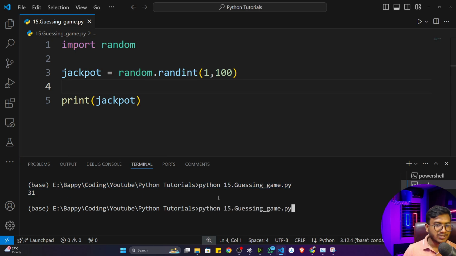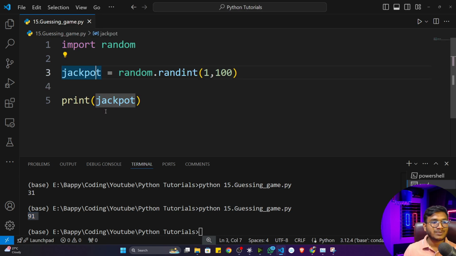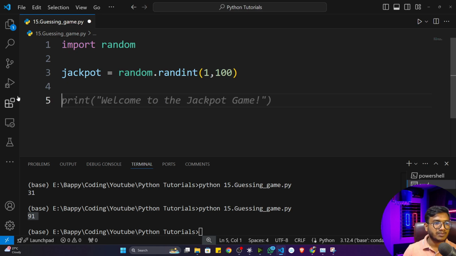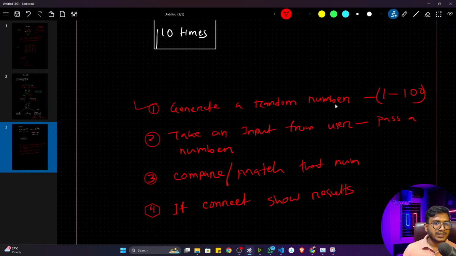Now if I execute this program again, every time it will generate a random number, and that number would be my jackpot. And this is the number we have to guess, right? So now let me delete this print statement. We have generated the random number.